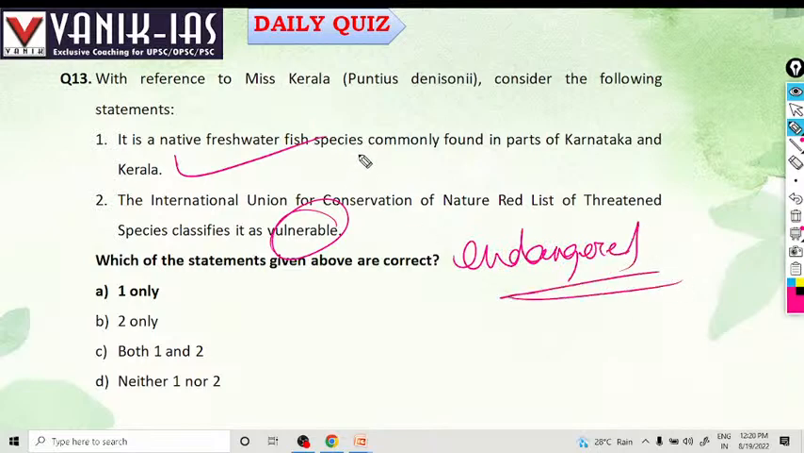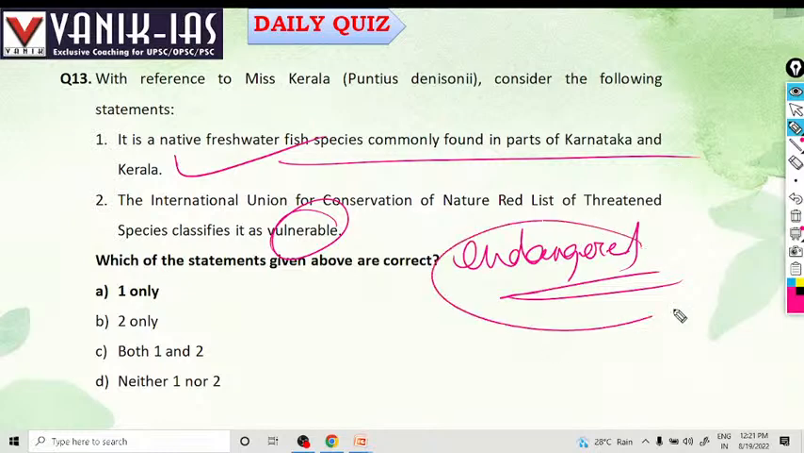Miss Kerala is a freshwater fish species commonly found in Karnataka and Kerala. It has been included in Schedule 1 of the Wildlife Protection Act. So it has endangered status. It is especially found in the rivers and streams of the Western Ghats. Okay, that is Miss Kerala.